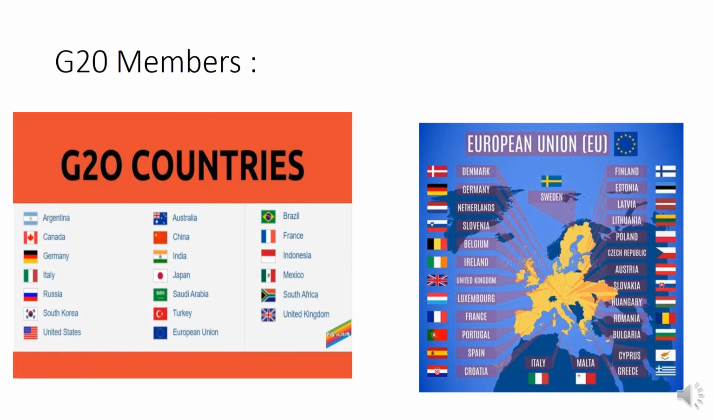G20 is a group of 20 big economic countries. Of these, 19 are member countries and the 20th member is the European Union as a whole. You can see the names of the countries here. In the European Union there are 27 countries, and all 27 countries are members of the G20. Here are some names of G20 countries. You can pause and read them.